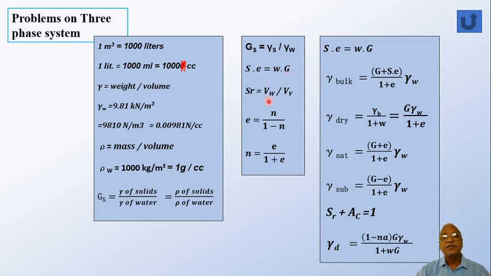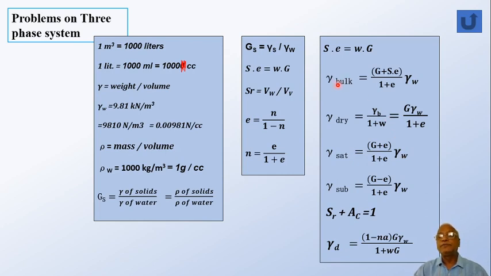Degree of saturation is volume of water divided by volume of voids. e is given by n by 1 minus n. n is porosity, e is voids ratio. If you want porosity in terms of voids ratio, it will be e divided by 1 plus e. Here there is a list of other relations that we are going to use often.